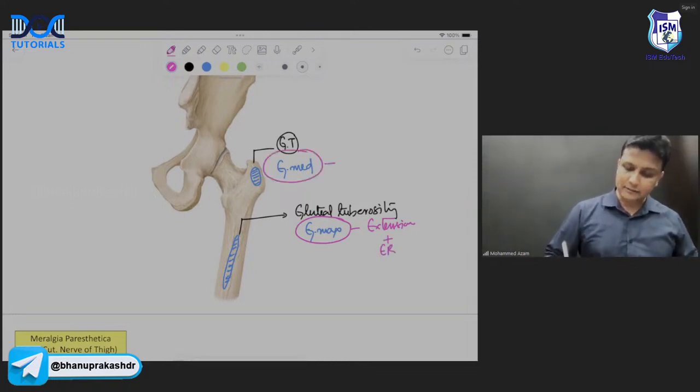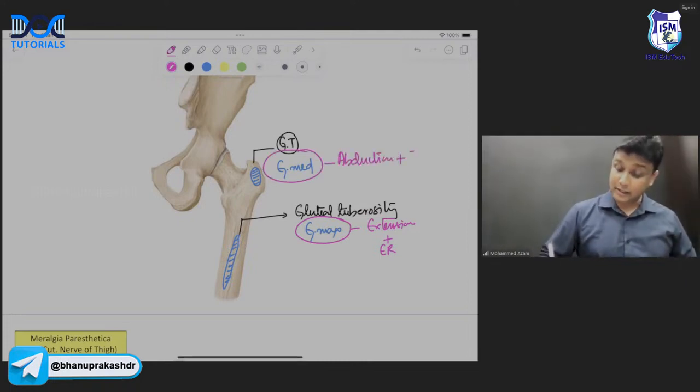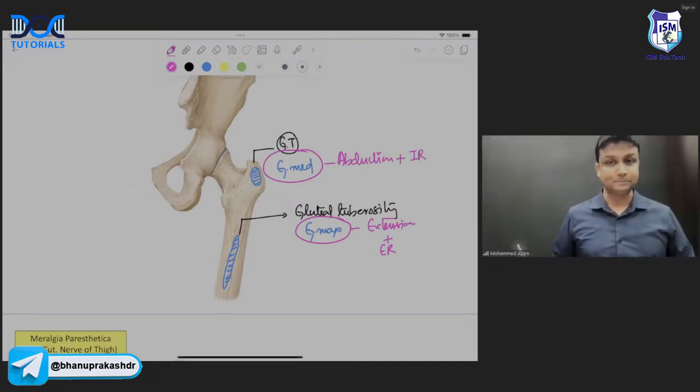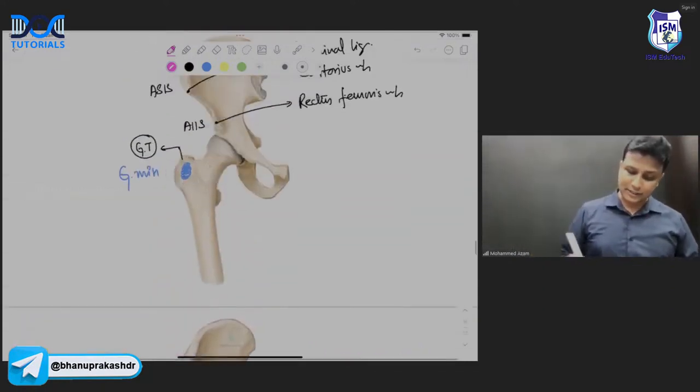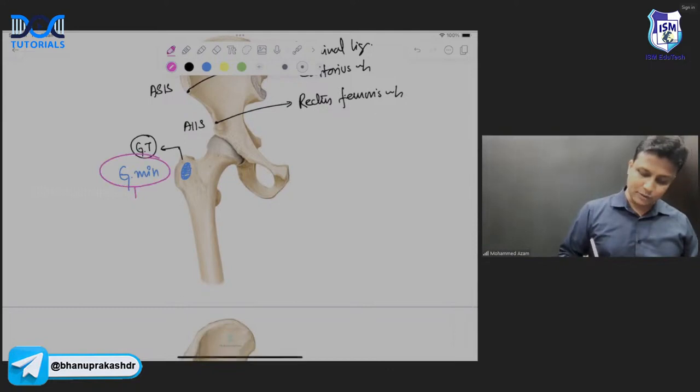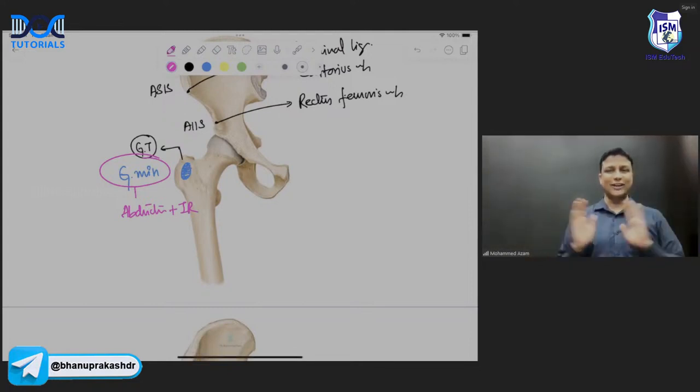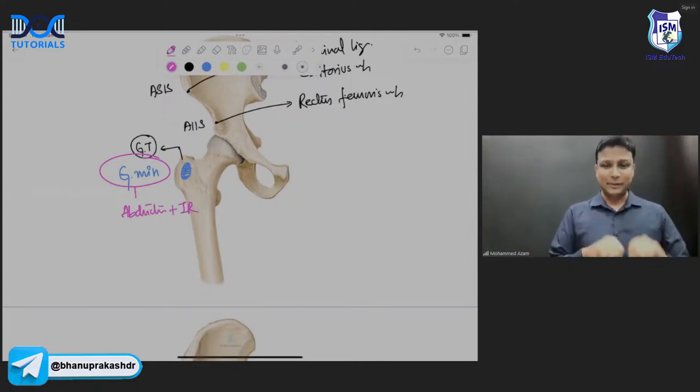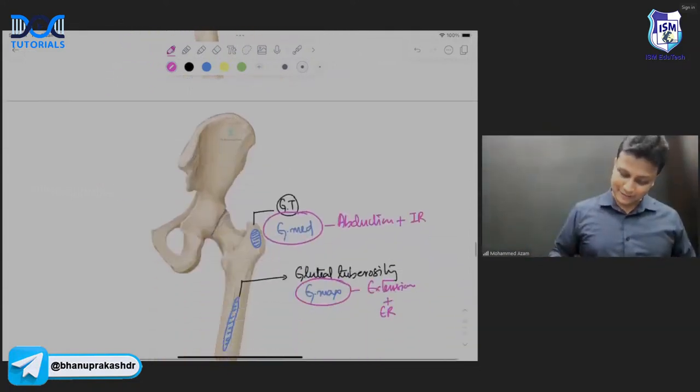Gluteus medius will actually be helping in abduction at the hip joint. Along with abduction, it is also helping in internal rotation. Gluteus minimus, also the same thing. Gluteus minimus is also helping in abduction at the hip joint. Along with abduction, internal rotation. So it became very easy, easy, done. Attachment is done and action is done, sir. Let's move ahead, sir.